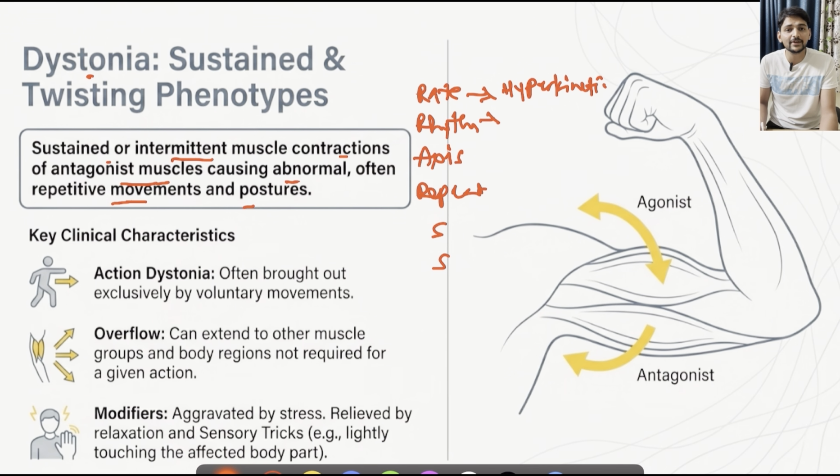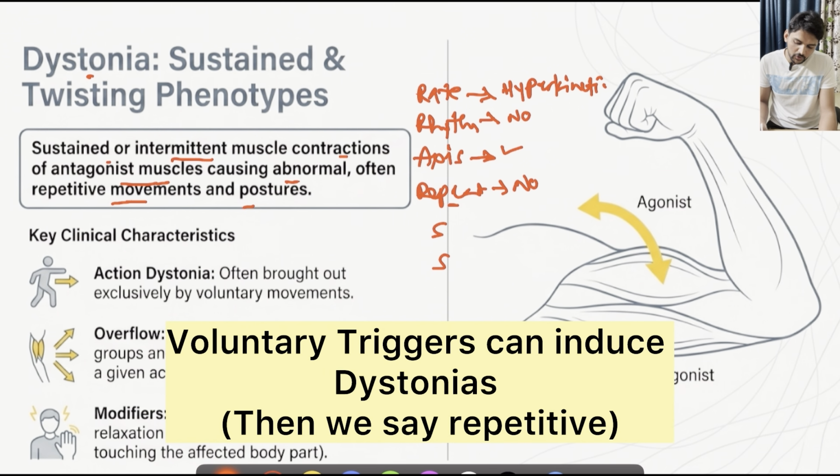No, these dystonias are not considered as rhythmic. So there is no proper rhythm. But when it comes to axis, these will be sustained contraction of the muscle. So we can say that it will maintain the single axis. Yes, this is the only example we can say. Is it repetitive? These movements are not repetitive.